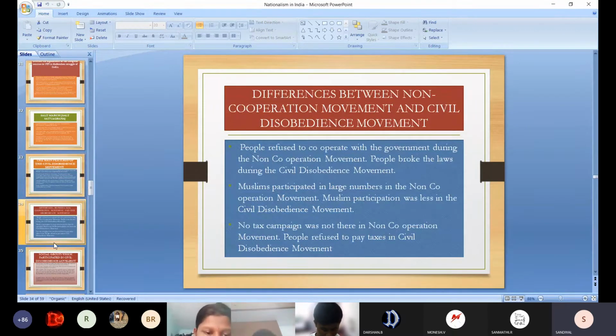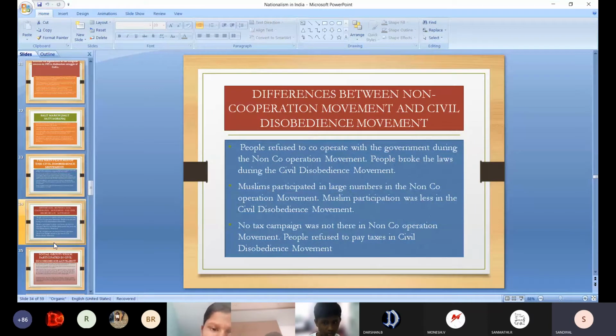Now we want to know the difference between the non-cooperation movement and the civil disobedience movement. The people who refused to cooperate with the government during non-cooperation joined the civil disobedience. Even the women, as I already said, civil means inside the locality of a particular region. Even women were participating, but they didn't mention it. They will mention it in the forthcoming slides, or we will go to the NCERT book.